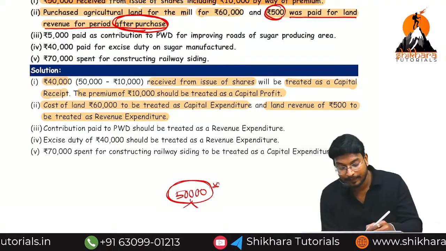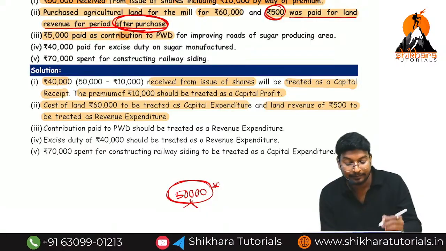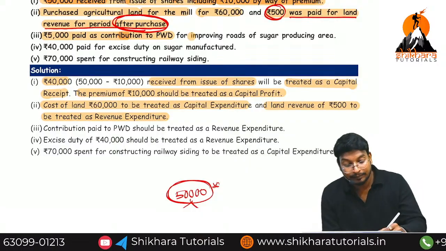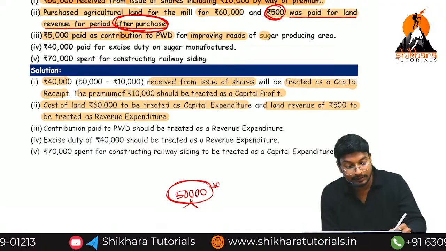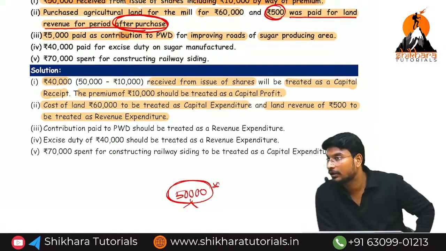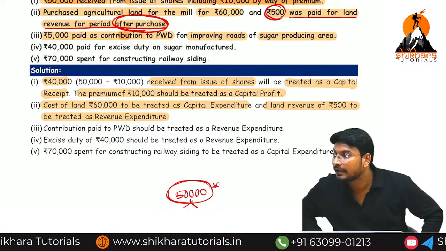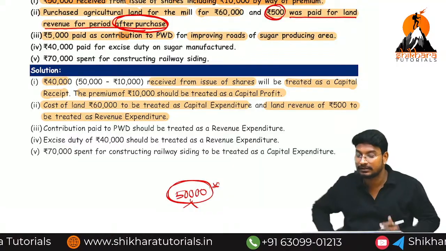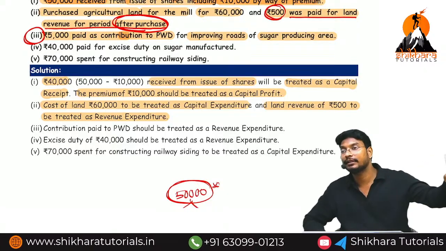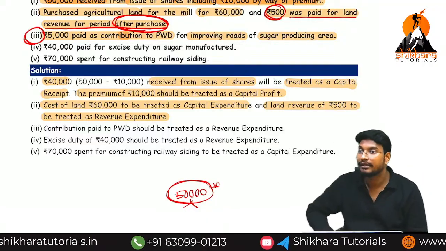Next one. Rupees 5,000 paid as contribution to PWD. PWD means Public Works Department. There will be a fund for improving the roads of the sugar producing area. These are normal contributions. After contributing to that fund, they can do anything with it. Remember this point also: a normal contribution is called a revenue expense. Contributing the fund is called revenue expenses.